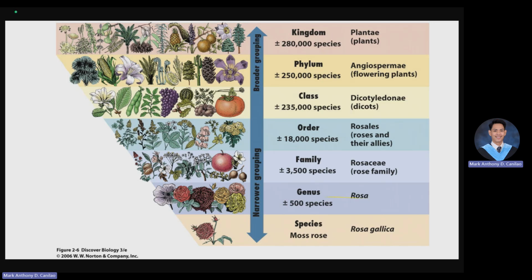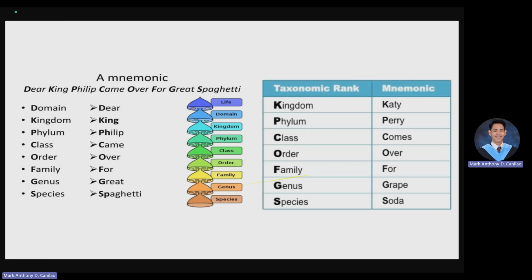If you look at the example again, the species is lupus. The genus is Canis. The family is Canidae.